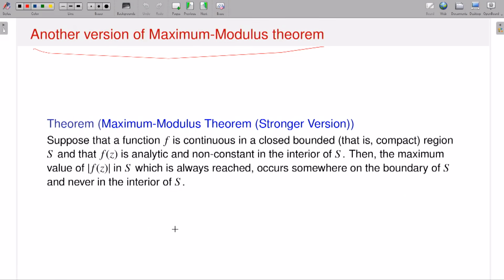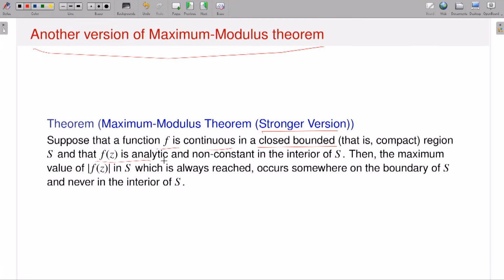Then I am saying a stronger version. What is that? A stronger version of the maximum modulus theorem. Look, what does the statement say? Suppose you have a function f which is continuous in a closed bounded region S. Suppose your region S is closed and bounded. Closed and bounded means it is compact. And suppose your function f is analytic and non-constant in the interior of your domain S, then the maximum value of modulus of f in S, which is always reached, occurs somewhere on the boundary and never in the interior.